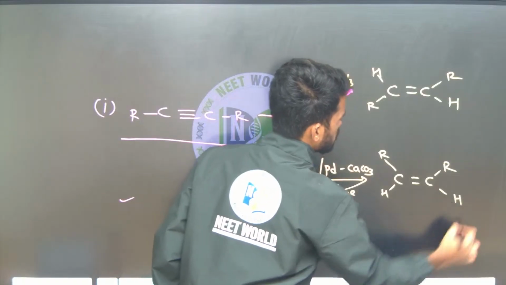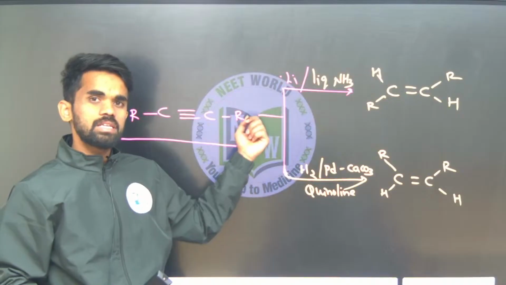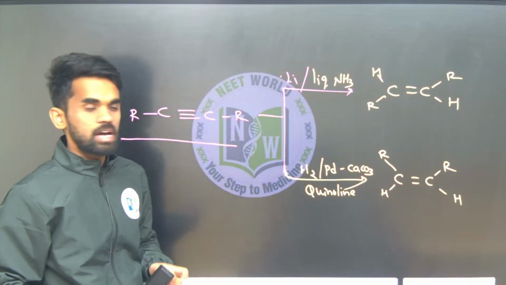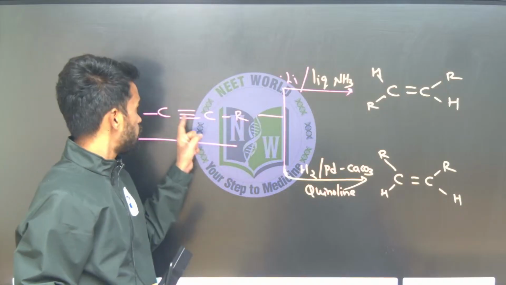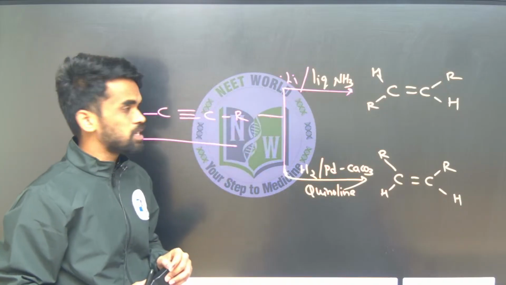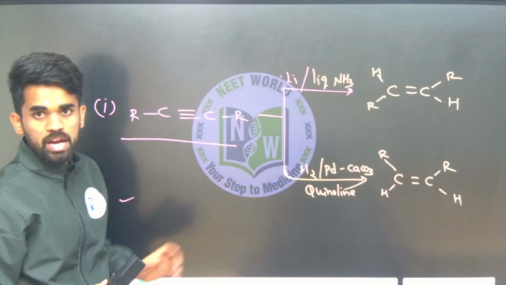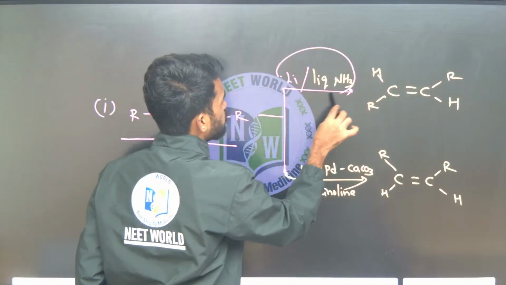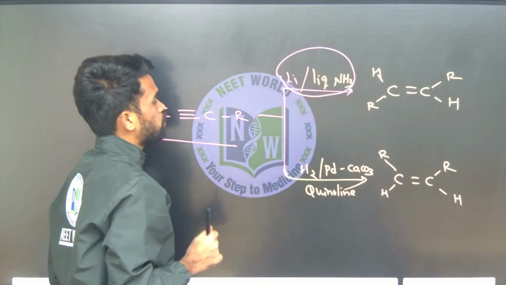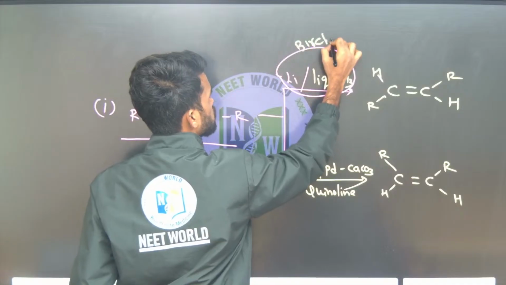Okay, now what we are seeing here is conversion of alkynes to alkenes. So this is an example of partial reduction reactions. Partial reduction means only one pi bond is converted into a sigma bond, I mean converted into alkene form. It means one pi bond is replaced by hydrogen atoms on each carbon. So what is the reagent we are using here? Sodium or lithium in liquid ammonia. So whenever we are using this, we can call this reaction Birch reduction.